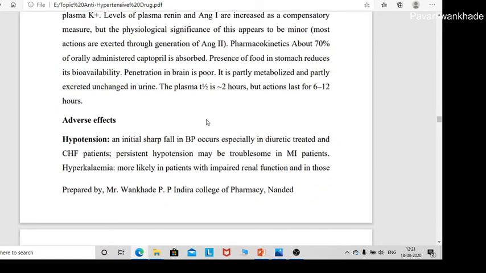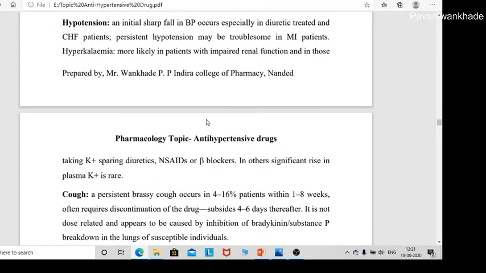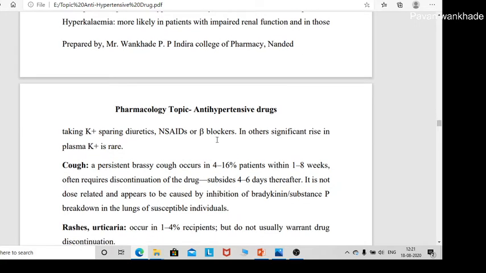Now see the adverse effects of captopril. It causes hypotension. Next, it causes cough. It is due to the inhibition of the breakdown of bradykinin and substance P, and due to that it increases the level of bradykinin or substance P, and hence it causes cough.